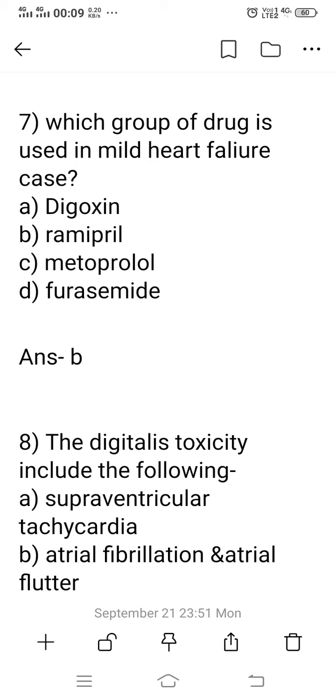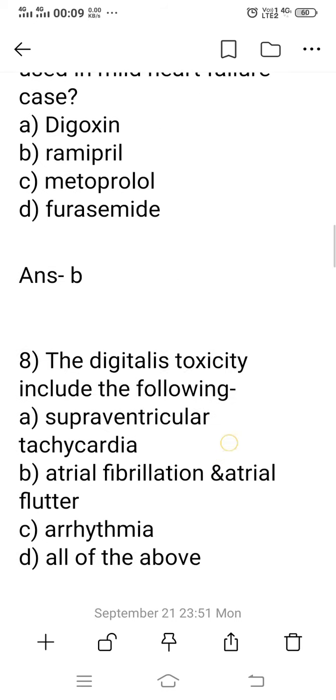Option D, furosemide, is one type of diuretic. It is also used in the treatment of heart failure. But option B is the right answer, ramipril. Actually, ramipril and lisinopril are ACE inhibitors, meaning angiotensin converting enzyme inhibitors. This group of drugs is specifically used in the treatment of mild heart failure patients. So the right answer is option B.